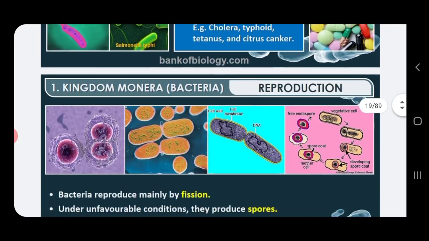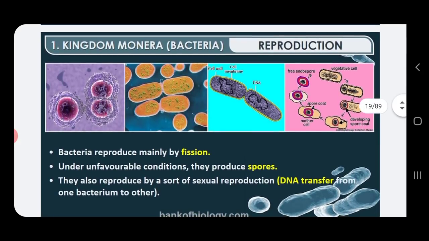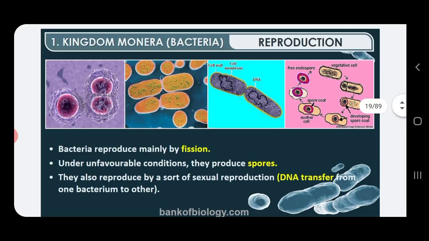Then coming to the reproduction of bacteria. Usually these bacteria reproduce mainly by asexual means, that is by binary fission. In the third picture in the slide you can see that from one cell two cells are formed. That is binary fission. The first picture also shows the same thing: two cells are formed from a single mother cell.